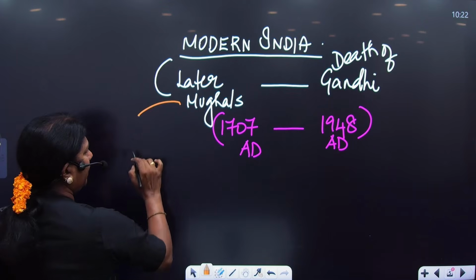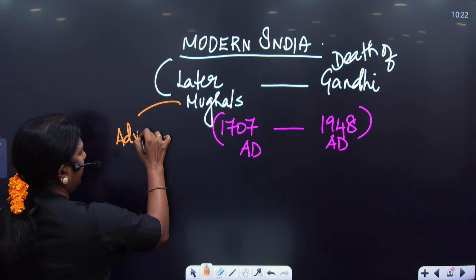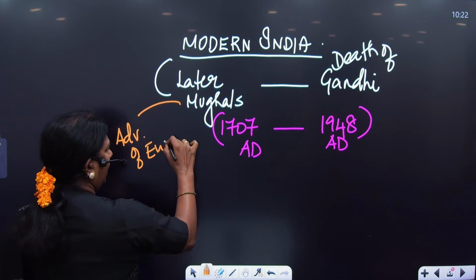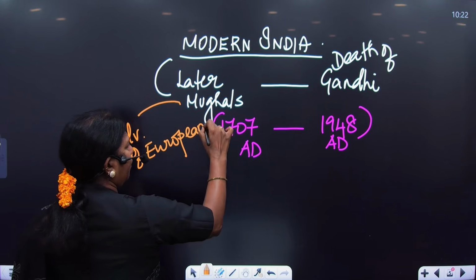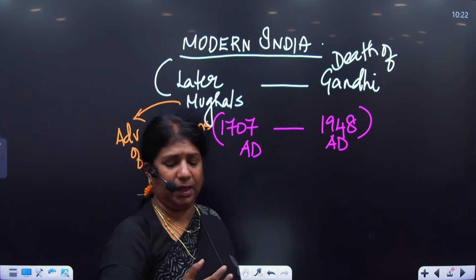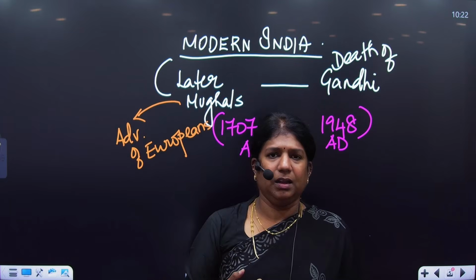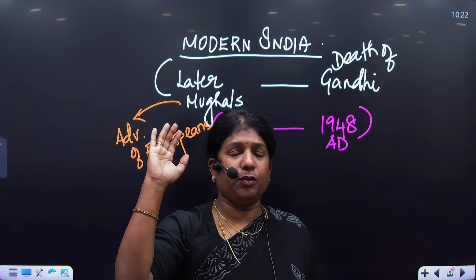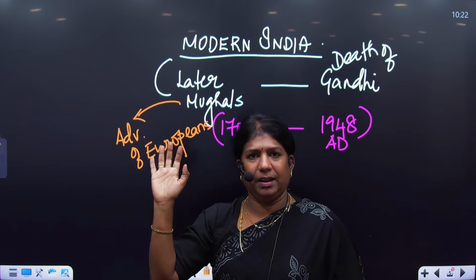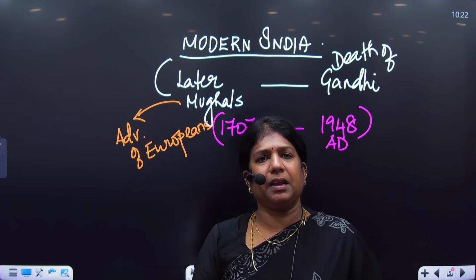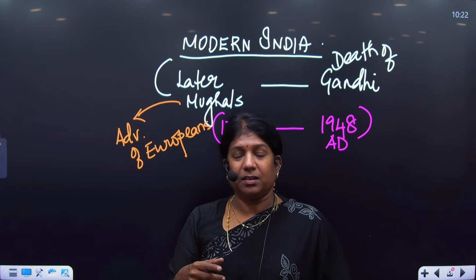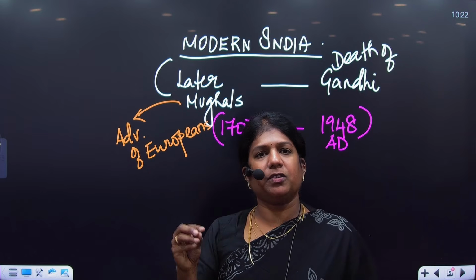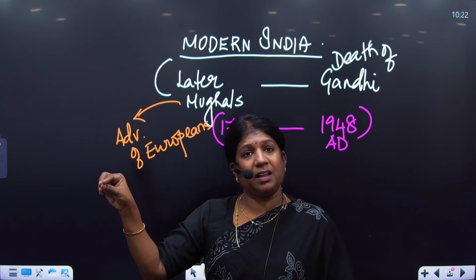There is one more interpretation here as the advent of Europeans. Getting it? Generally, advent of Europeans is taught in modern India only. But per se, when you look at it, the Portuguese entered India in 1498. 1498 is the bracket of medieval India. And we have the Europeans entering India during the period of Jahangir. Sir William Hawkins sought permission from Jahangir to establish a factory at Surat.